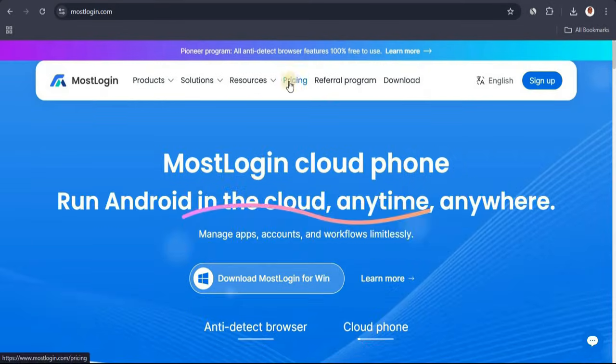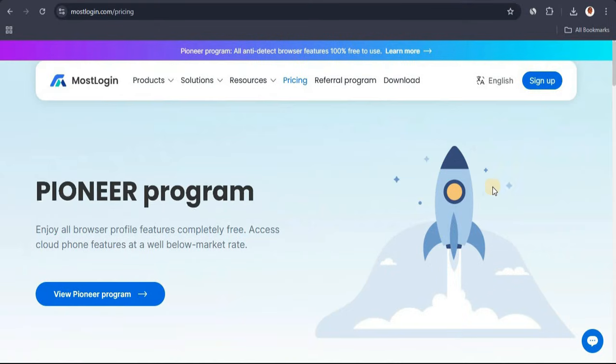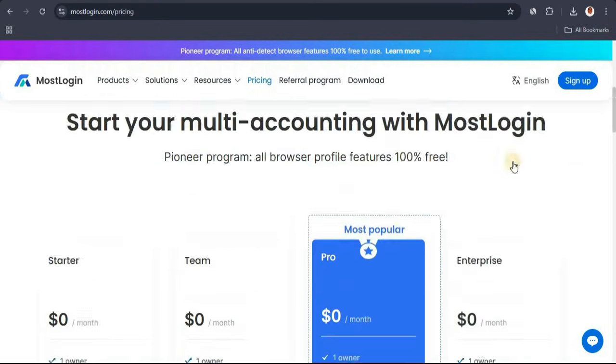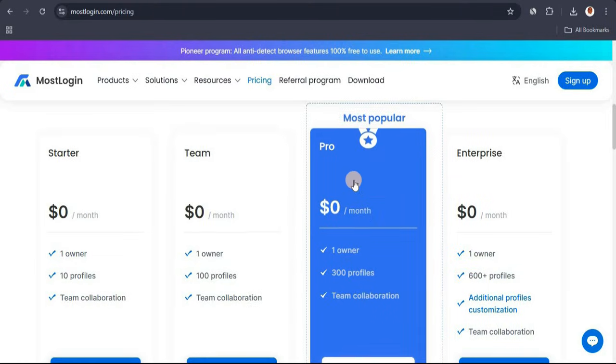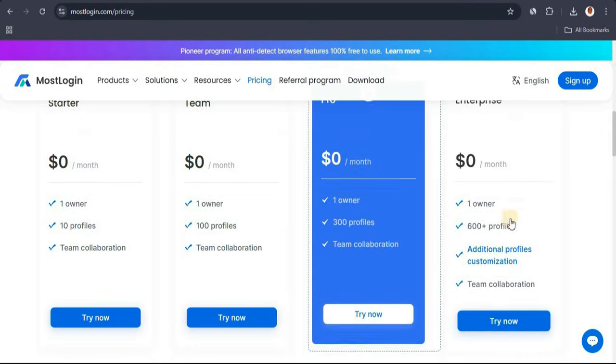Okay, if I click over to the pricing section right here, you are going to see something interesting, and if I scroll down, you're going to see that this website is 100% free. Okay, the starter plan is $0, the team plan is also $0. Same thing with the pro and enterprise plan, they are all $0.